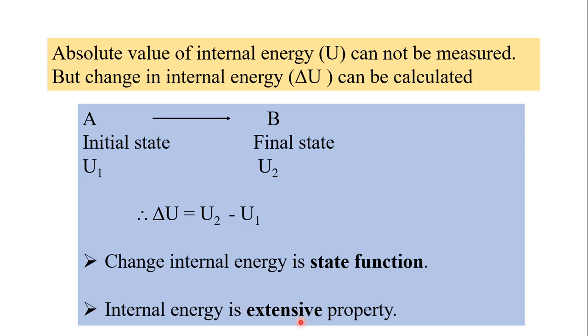So remember these two points about internal energy. Change in internal energy can be calculated, the absolute value of internal energy cannot be measured, and delta U is equal to U2 minus U1, where U2 means final internal energy and U1 is the initial internal energy. Internal energy is an extensive property. It depends upon the amount of substance present in the system. And the second point is that it is a state function, as it depends upon the initial state and final state. It does not depend upon how this change is carried out.